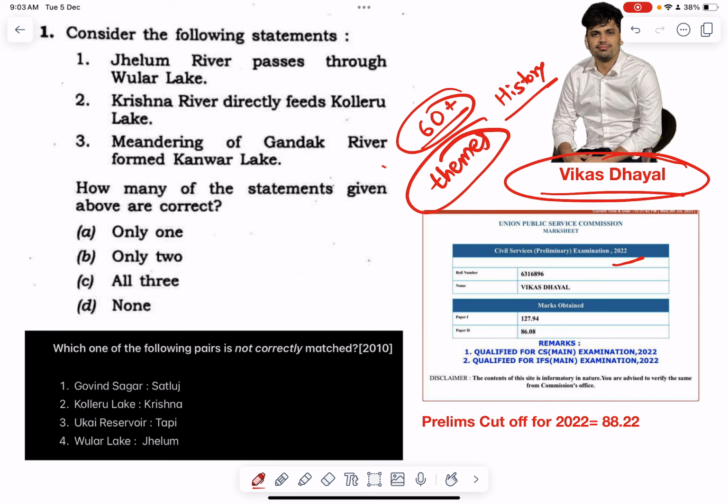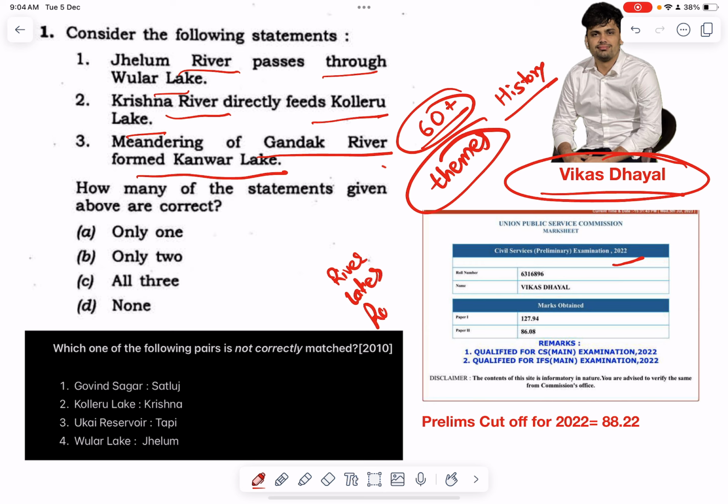Look at the first question of UPSC CSE Prelims 2023. The question asks: Jhelum River passes through Vular Lake, Krishna River directly feeds Koleru Lake, meandering of Gandak River formed Kanwar Lake. If you look at the PYQs and analyze, you understand the important themes which are going to be asked in every year's prelims are rivers, lakes, Ramsar sites, and their linkage, how they are linked.